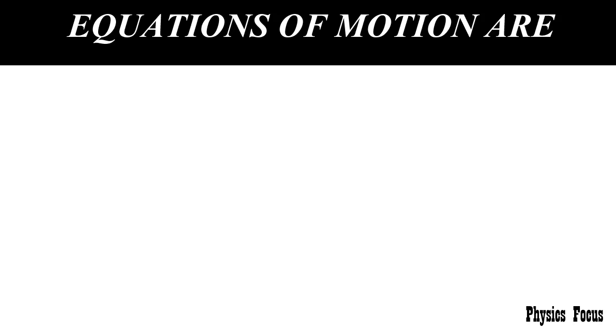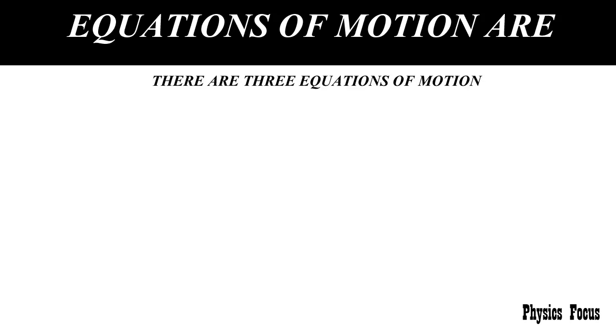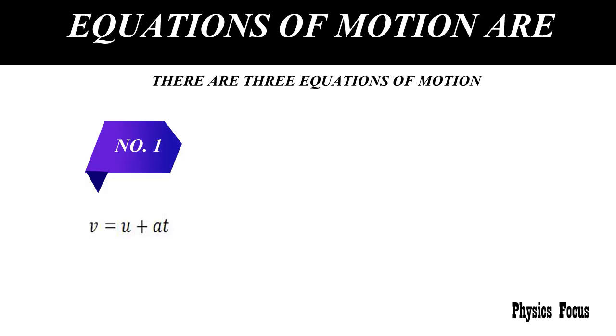List of equations of motion. There are three equations of motion applied in physics widely. They are v equal to u plus at, where v is final velocity, u is initial velocity, a is acceleration and t is time taken by the particle to reach its final velocity from initial velocity.